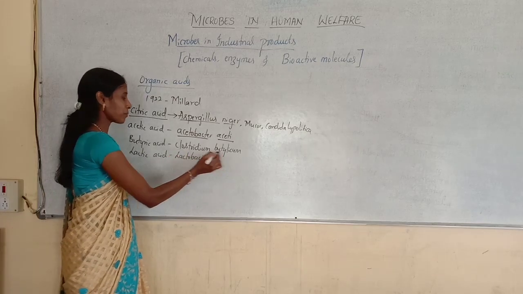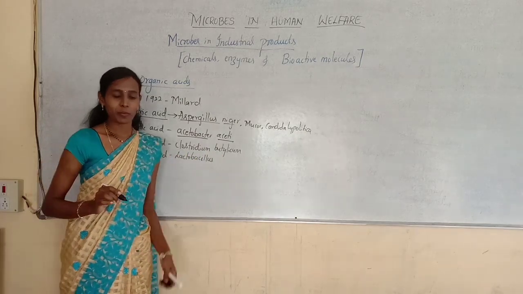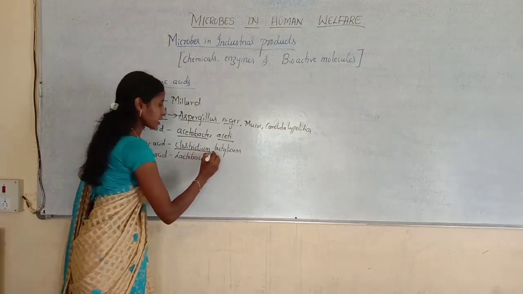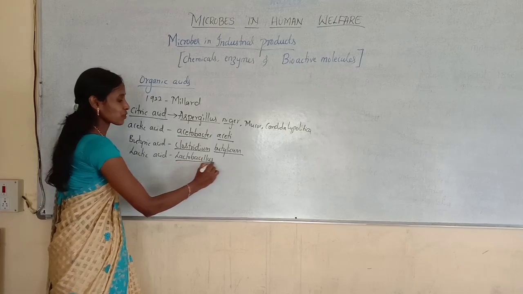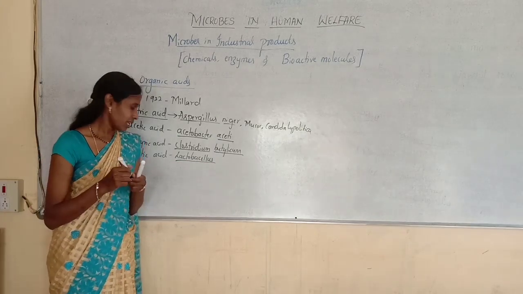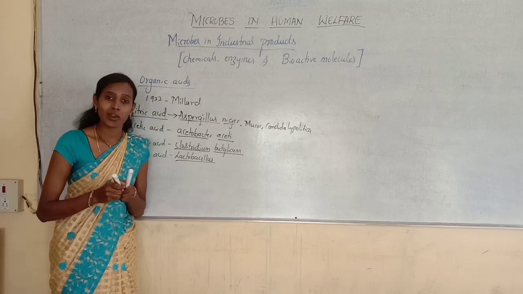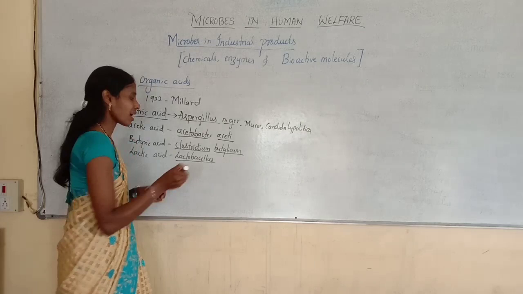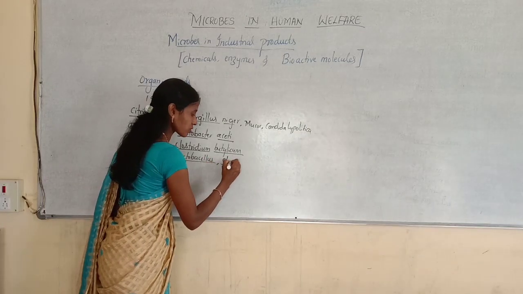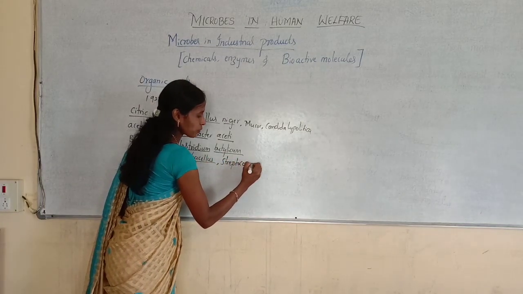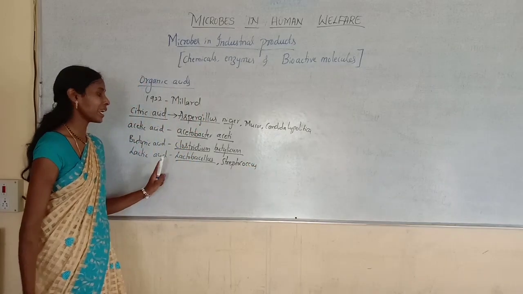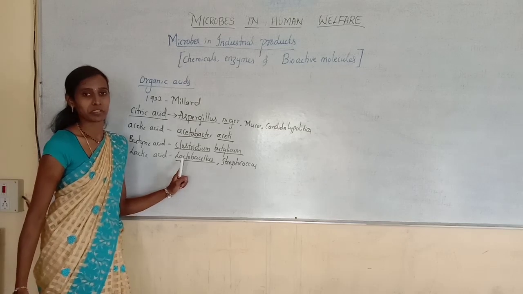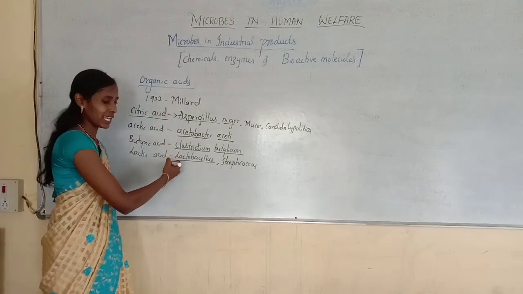Then Clostridium butylicum produces butyric acid. The butyric acid is mainly obtained from the fermentation of Clostridium butylicum. And lactic acid is obtained from Lactobacillus. This lactic acid is the first organic acid to be produced from the species of Lactobacillus and also Streptococcus. Some Streptococcus species also produce lactic acid, but the major one involved in the production of lactic acid is Lactobacillus. So these are the organic acids.